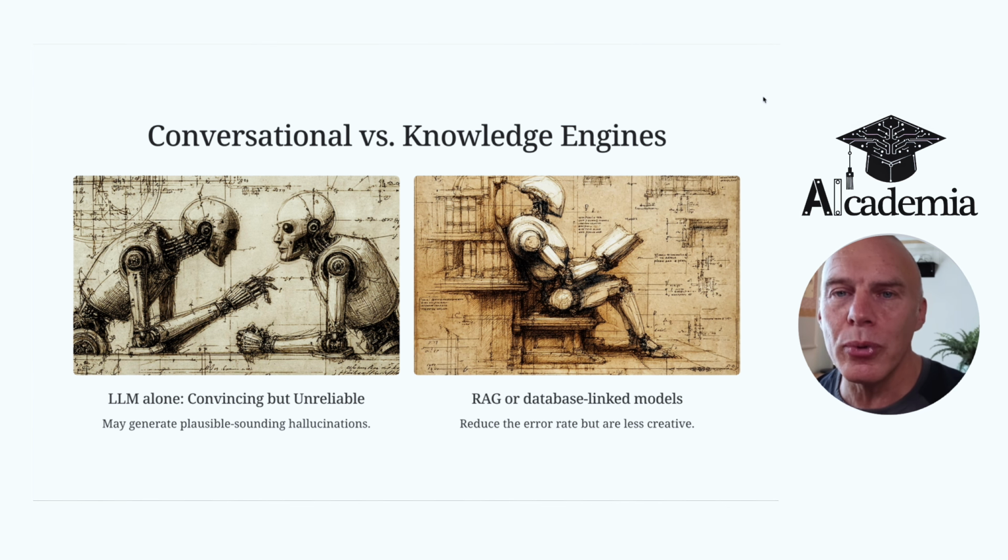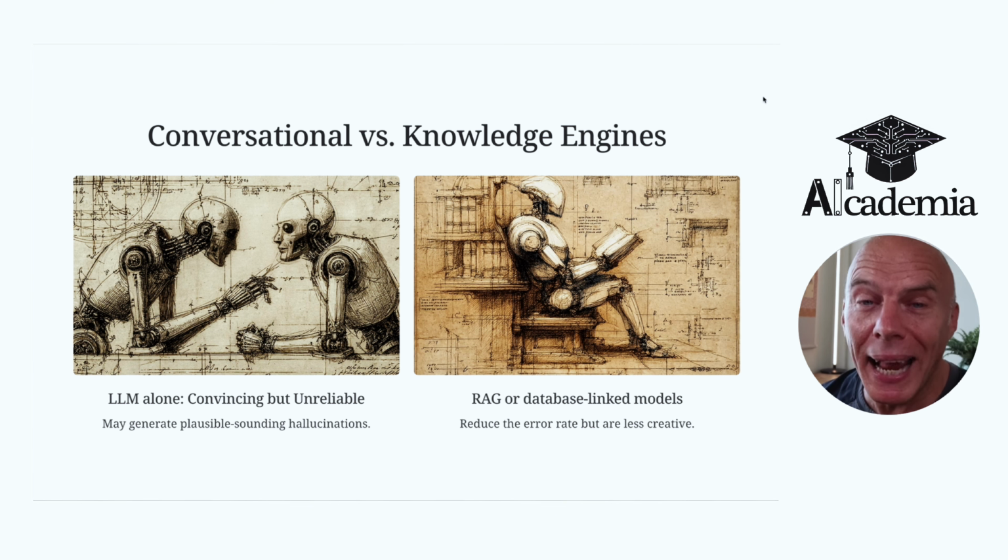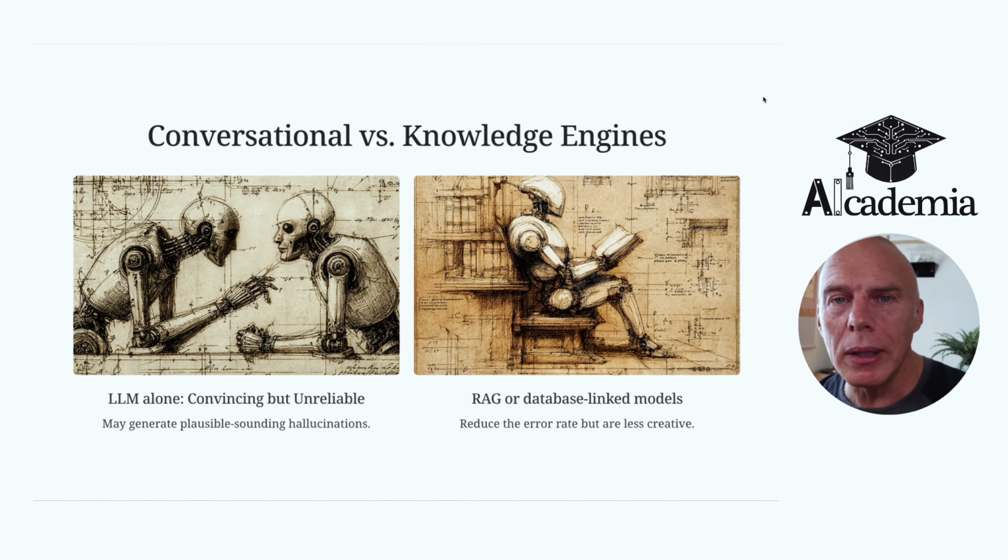It retrieves information from that source first. So the best prompts combine the creative conversational potential of large language models with more reliable knowledge engines that it can be attached to or draw from.